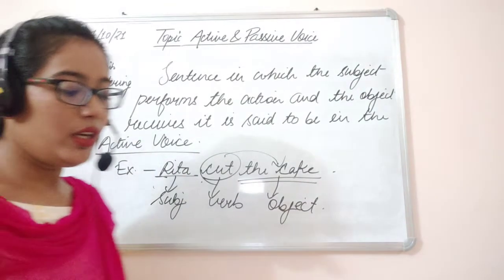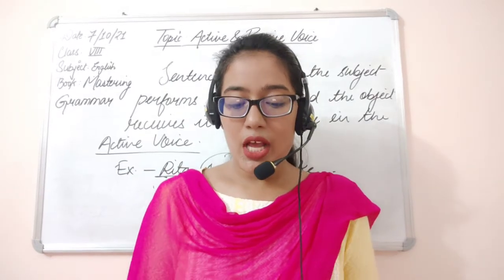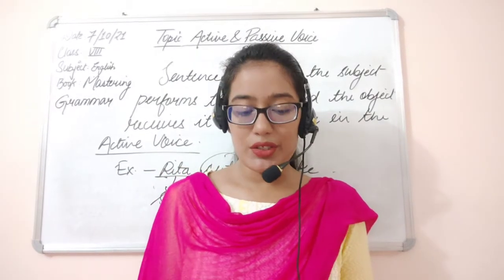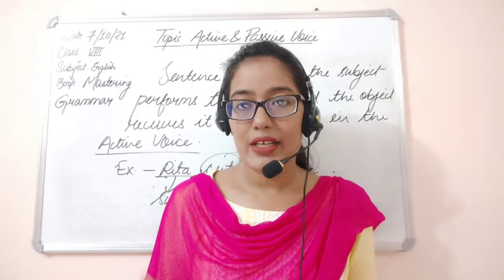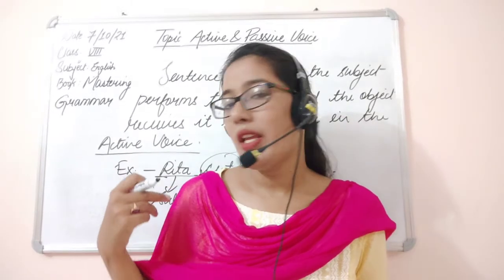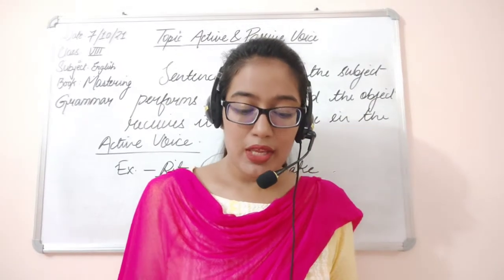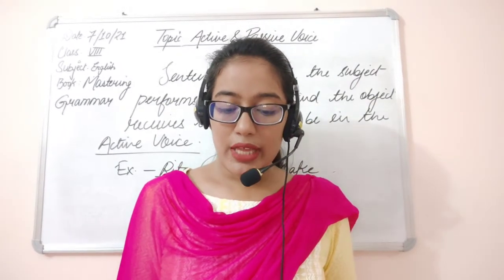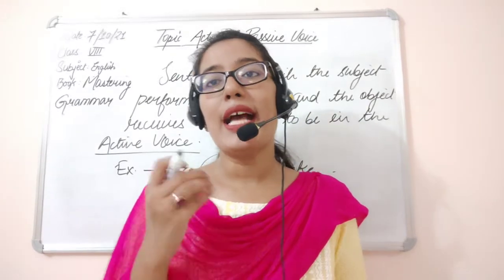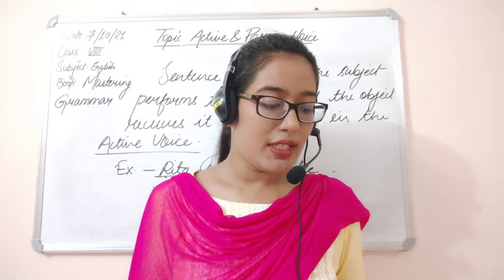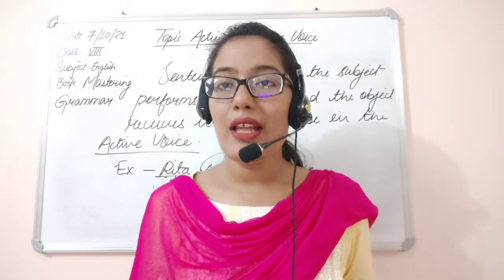Now, you must have noticed some important points in the above sentences in the active voice. The verb is used in active voice. The action is expressed directly. Whatever you are doing is directly conveyed in the sentence. And lastly, the emphasis is on the subject of the verb rather than the object.